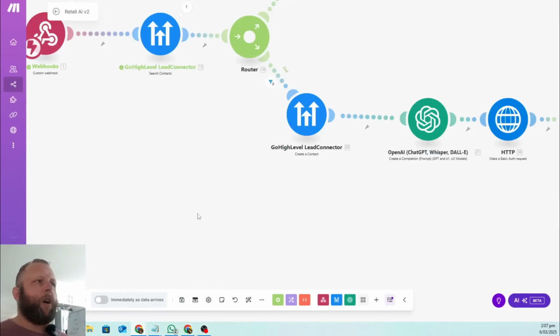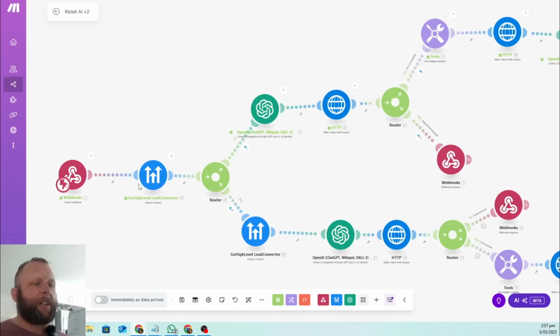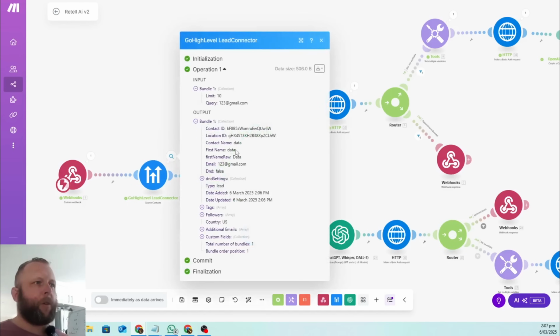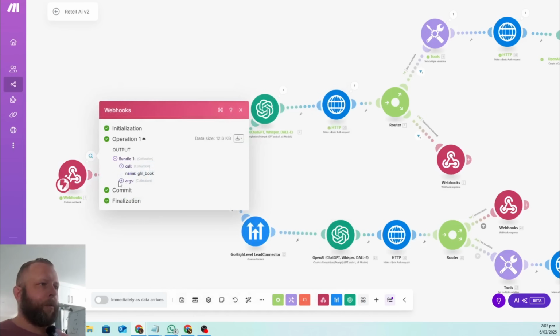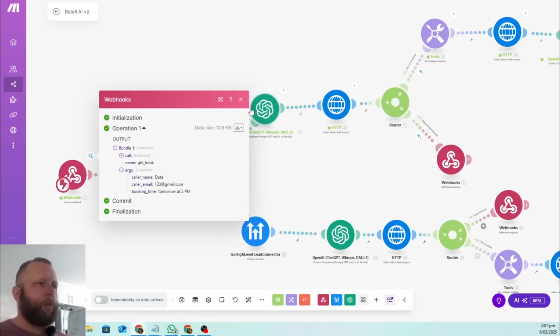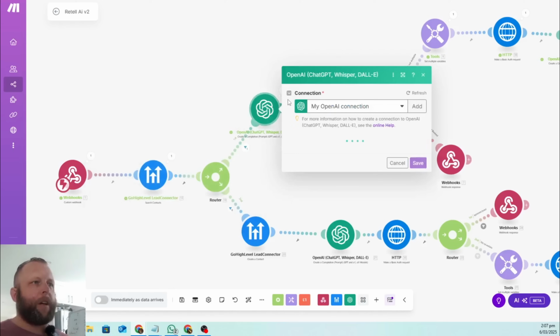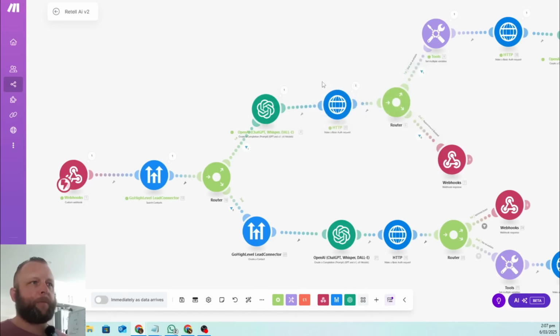All right, I just wanted to show you that. So obviously it didn't have Data because I said Peter, but it came up with Data. But anyway, it created a contact. See how initially it created a contact and it came down this way. Now we have a contact in here called Data. It has a contact ID. We said that we want to book for tomorrow at 2 p.m. and it's come through here. It's formatted the time.